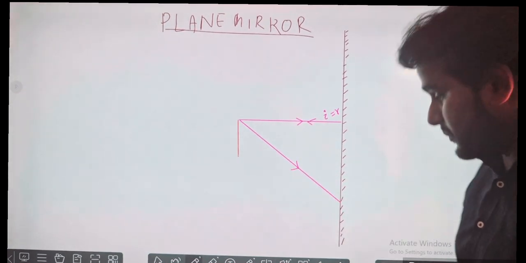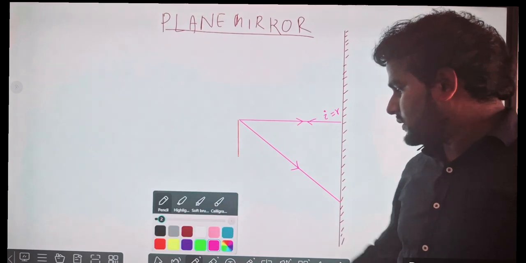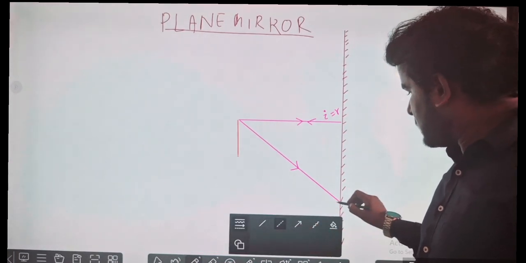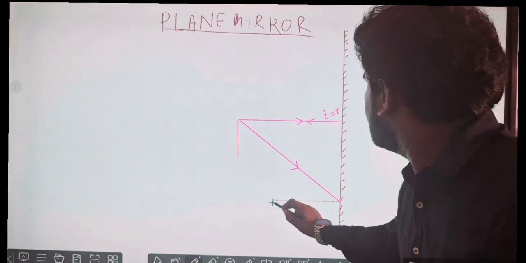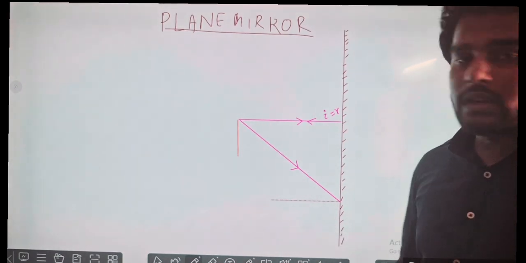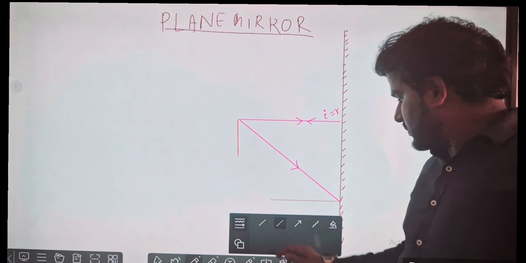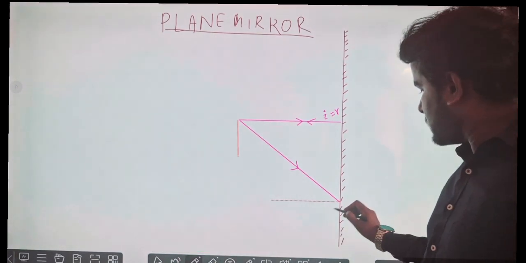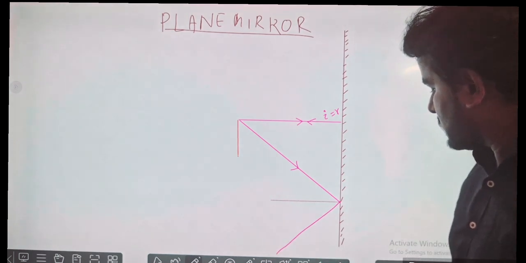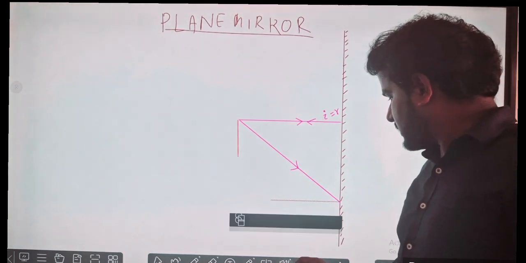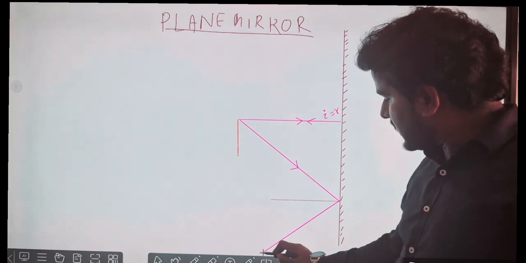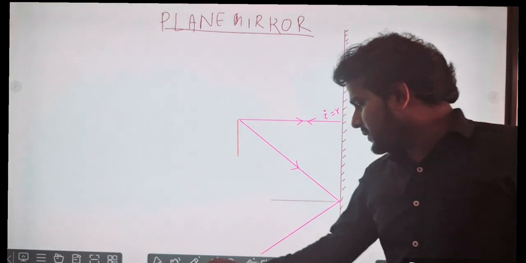So where will it be? For that, let me draw the normal. Let it be the normal, because without a normal, reflection is not possible. So this is the normal, and this will be your reflected ray.